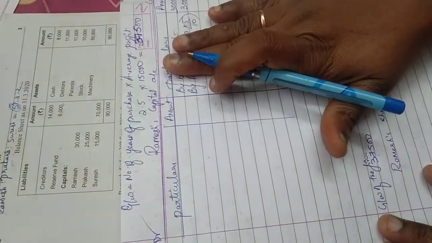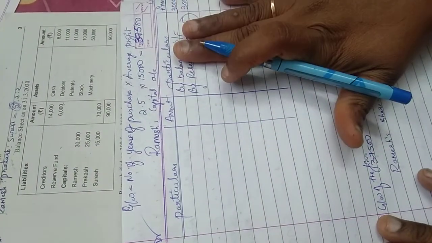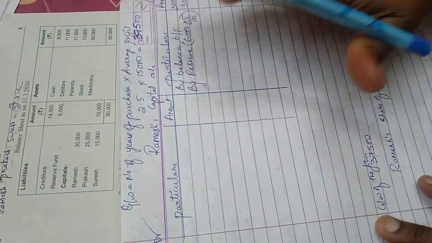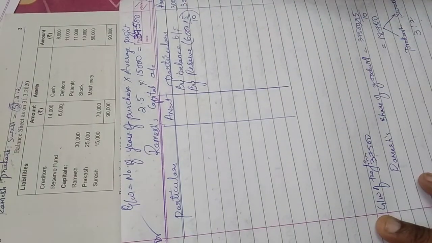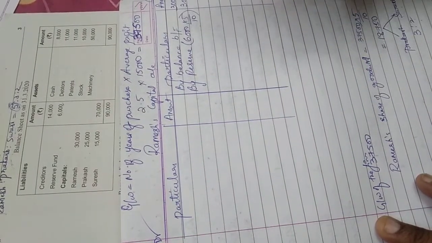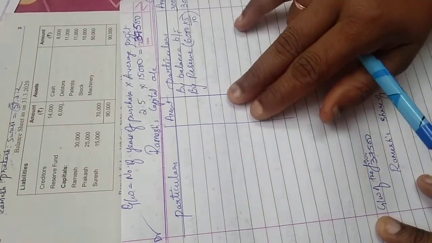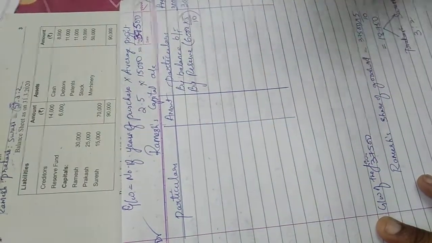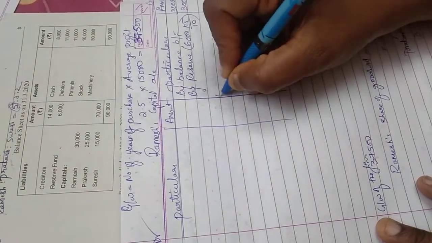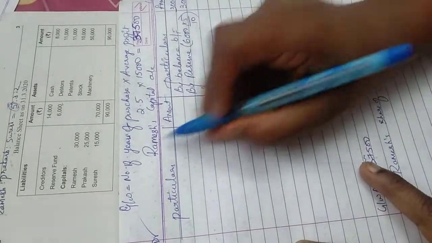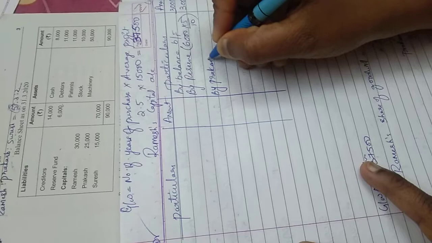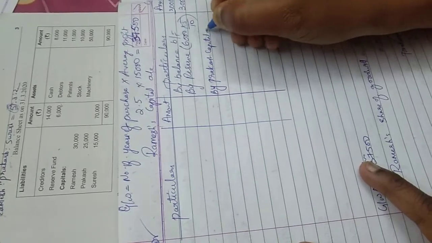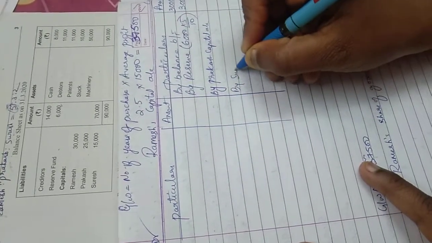Now as I said, on the credit side, you will show who's giving goodwill to whom. Okay. In admission, the new partner will give it to the old partners. Okay. In retirement, the continuing partners will give it to the retiring partner. In death, the continuing partners will give to the deceased partner. So I will write the continuing partners. Now who will continue? Prakash and Suresh. So I will write by Prakash's capital account, by Suresh's capital account.